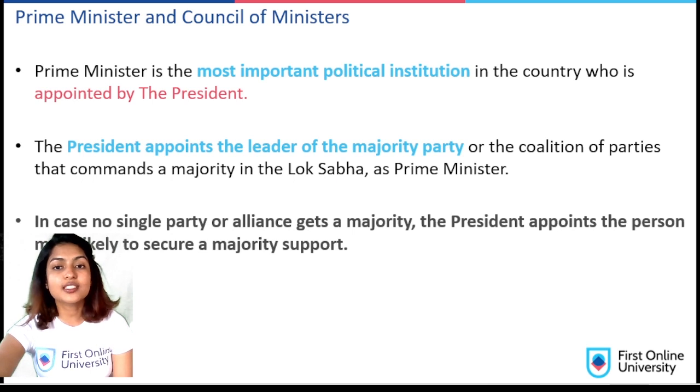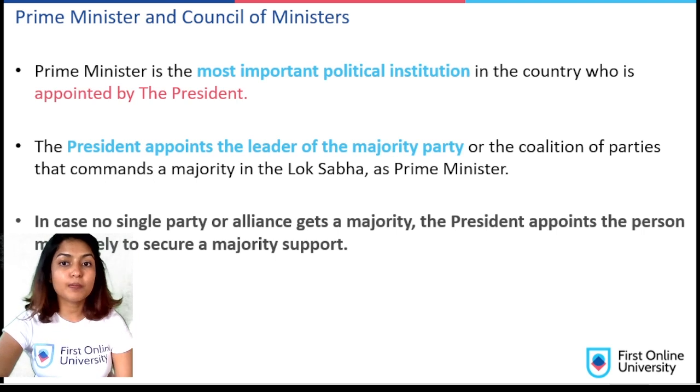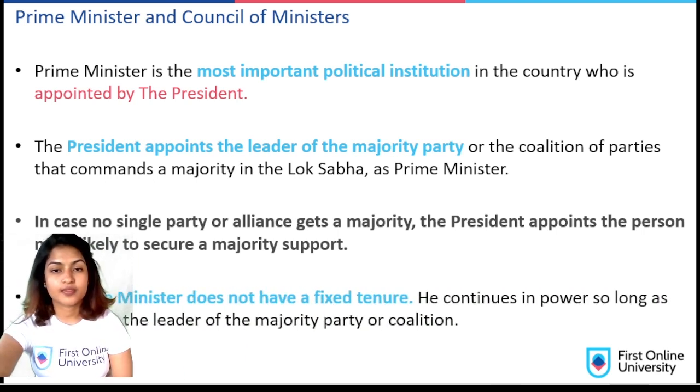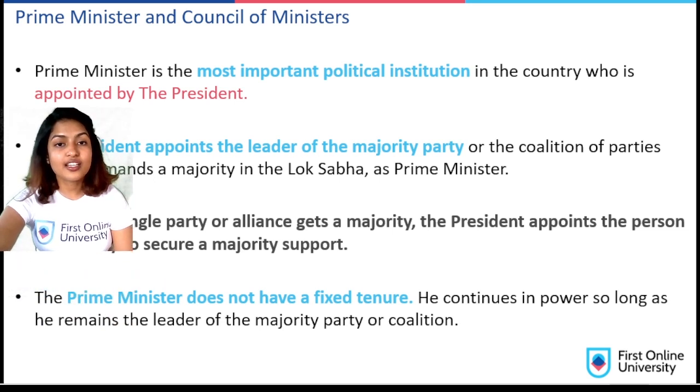In case no single party or alliance gets a majority, the president appoints the person most likely, this is the most important word here, most likely to secure majority support. The Prime Minister does not have a fixed tenure. He continues in power as long as he remains the leader of the majority party or coalition.